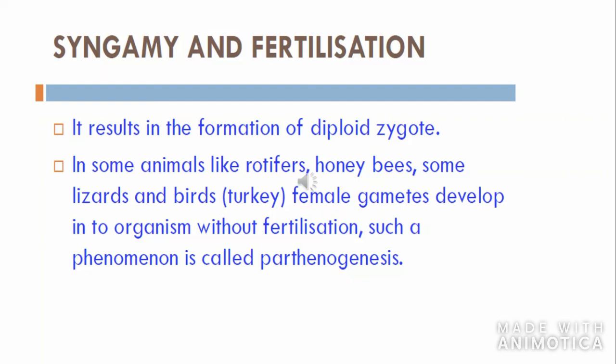Okay, parthenogenesis or arrhenotoky. The same thing when it happens in plants, what do we say? Parthenocarpy, isn't it? This you have learned before. Formation of fruits without fertilization is said to be parthenocarpy. That is in plants. When it comes to animals, we say it as parthenogenesis or arrhenotoky. Clear?